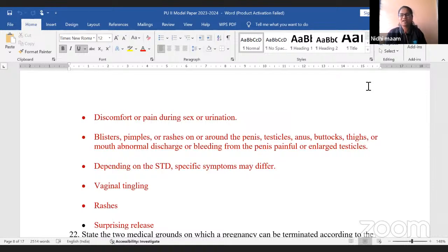Depending on the sexually transmitted disease, specific symptoms may differ. In gonorrhea the symptoms will differ, in syphilis the symptoms will differ, in AIDS the symptoms are different. In females, vaginal tingling, rashes, yellow or continuous white colored discharge from the vagina. These are all the complications faced by males and females if sexually transmitted diseases are left untreated.